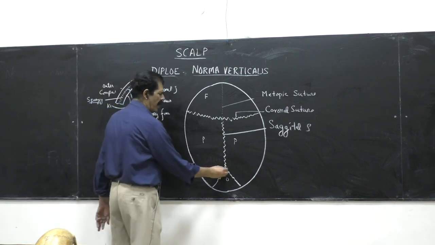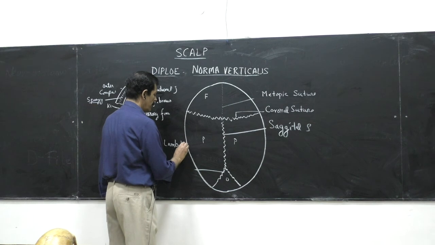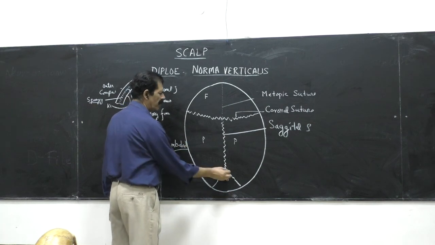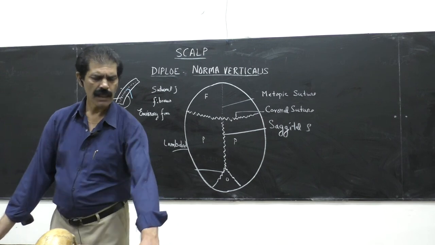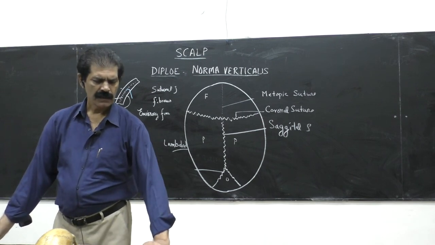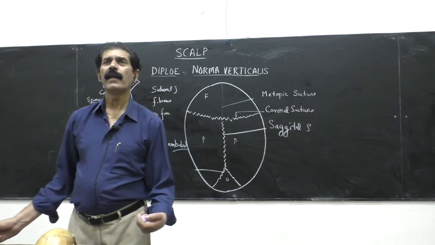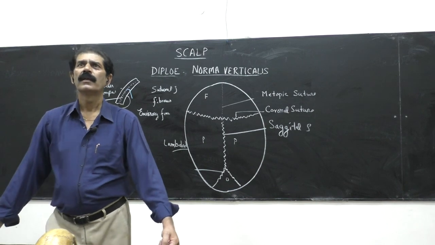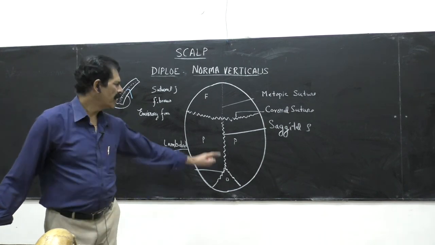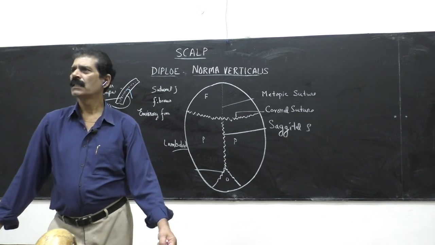Then behind there is the lambdoid suture, where the occipital bone meets the two parietal bones. The word lambda we have seen in physics: the formula of wavelength is v equals n lambda, if you remember. So the word lambda is taken from the physics book. The lambdoid suture resembles a Y shape, lambda-like. So this is how we see this.